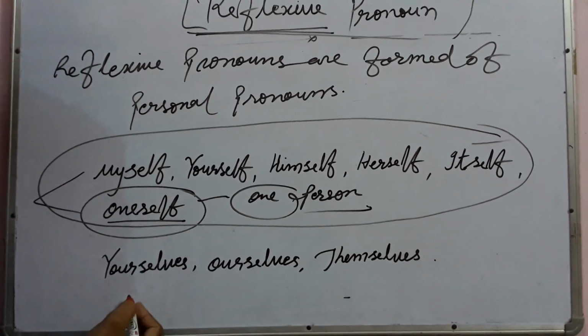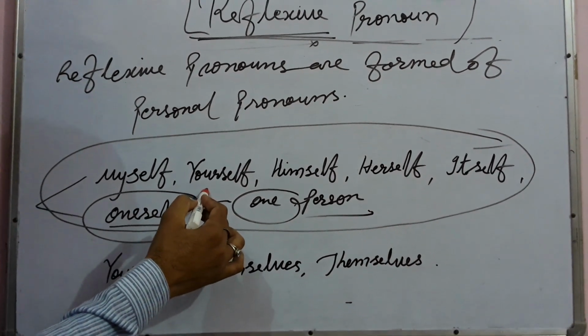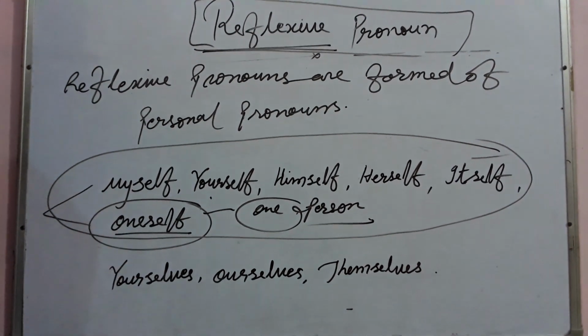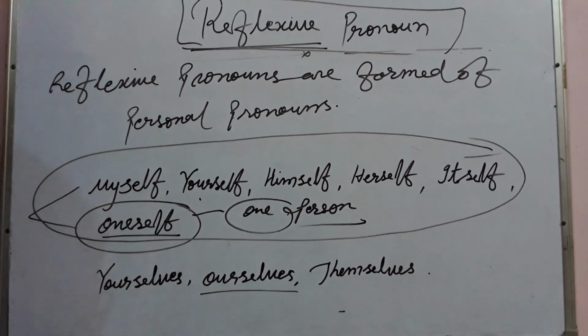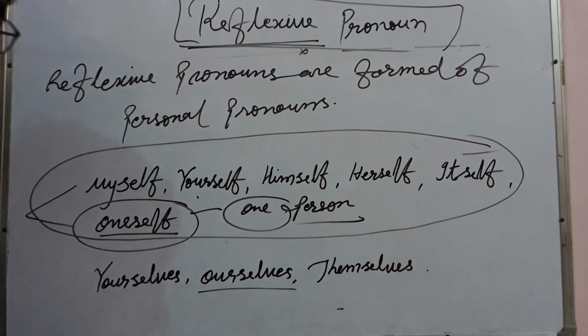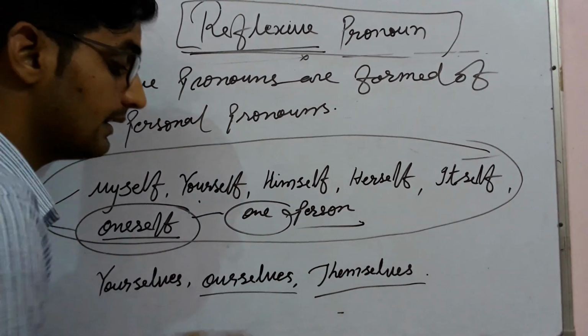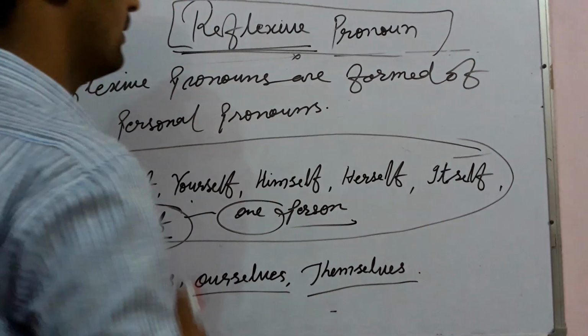Yourselves is the plural form for more than one person, while yourself is singular for one person. Ourselves, themselves: these all are plural forms, and the others are singular forms.